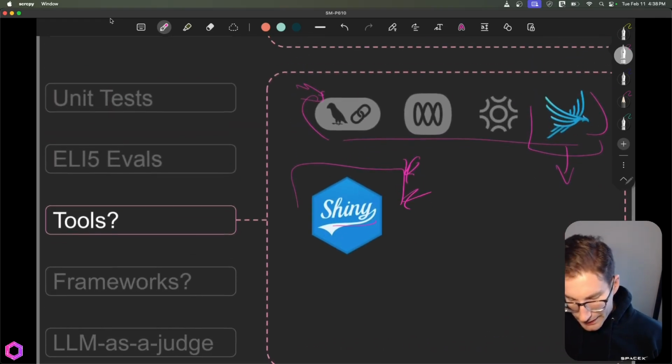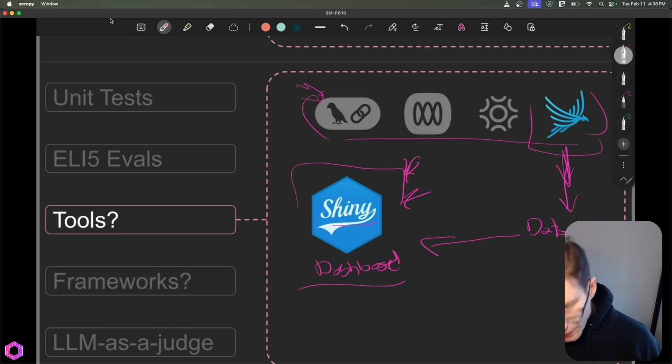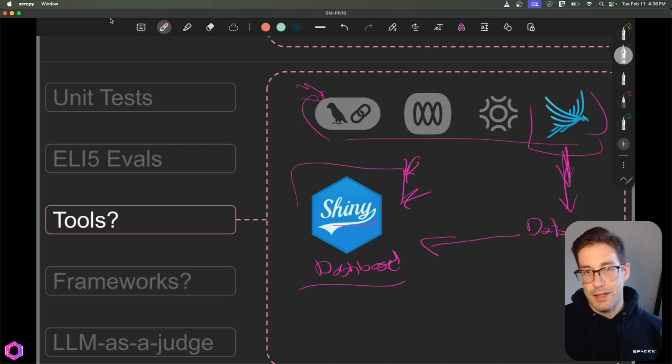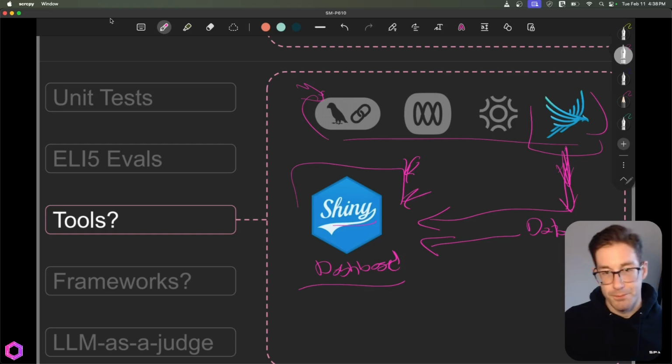And the way that would interact, to give you a quick summary, is you would use Phoenix to pull the information out. So this would be basically pulling the data out of the application. And once you've pulled the data out of the application, then you would push it towards the dashboard for Shiny. And then in this dashboard, you can modify it and show different types of things you're interested in. So you would basically export to CSV and put it into this dashboard.